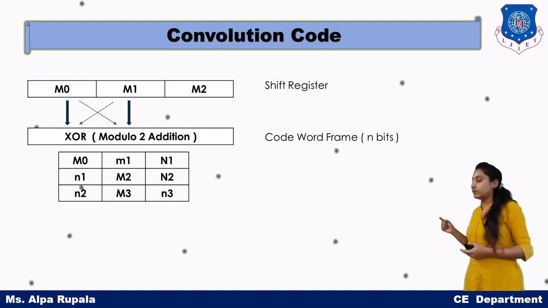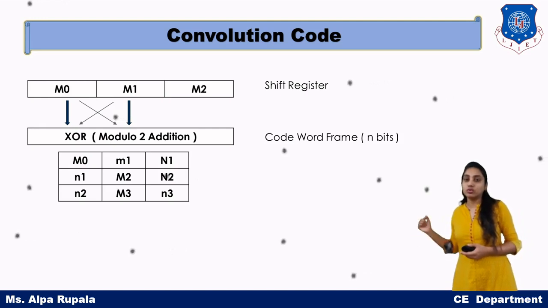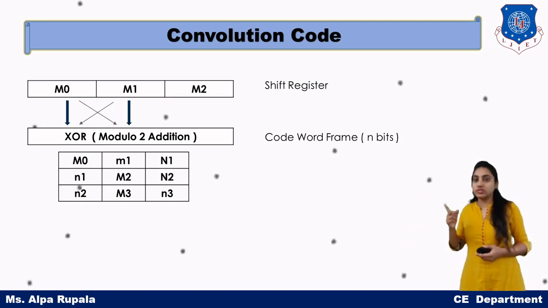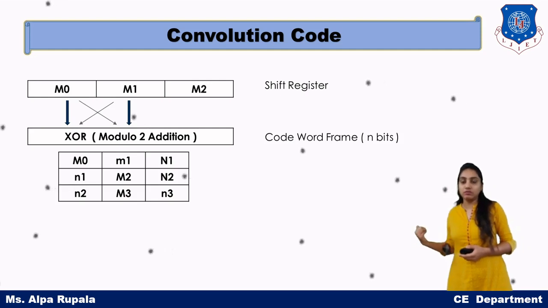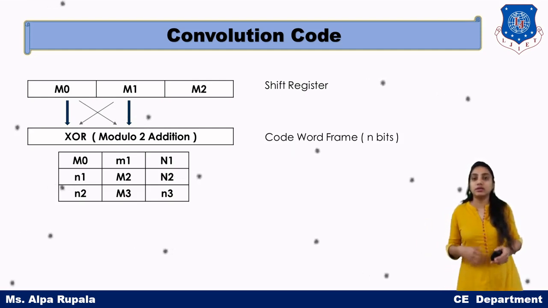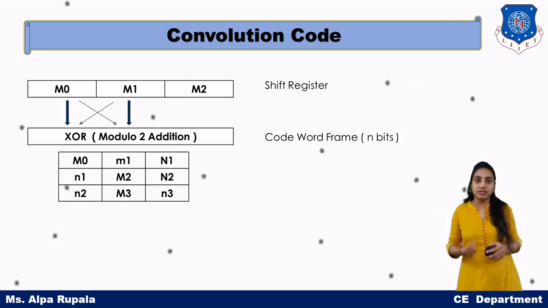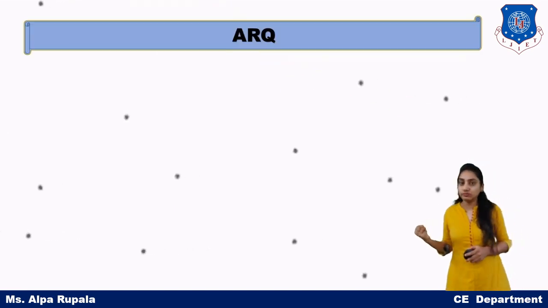Next time the shift register moves one by one, so we will have N1 with M2, and ultimately we get N2. Then the shift register moves by one block again, and N2 with M3 gives N3. So this tree-like structure can be made, and because of this, convolution code is also known as tree code. This is an example of convolution code.